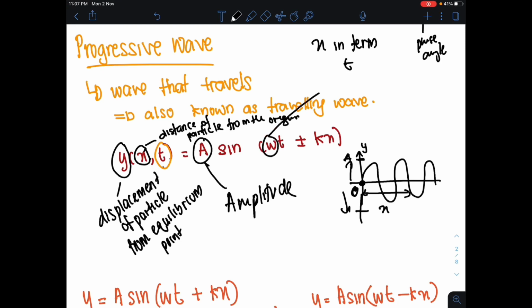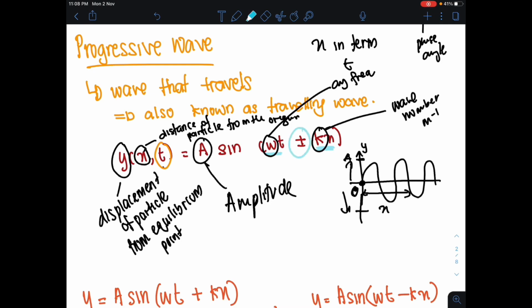Omega dekat sini is still the angular frequency. And then K dekat sini is the wave number, terminologi yang baru kita belajar tadi. Wave number which has a unit of m negative 1 tadi. And as you can see dekat sini, your omega is related to the time and your wave number is related to the distance. Alright.